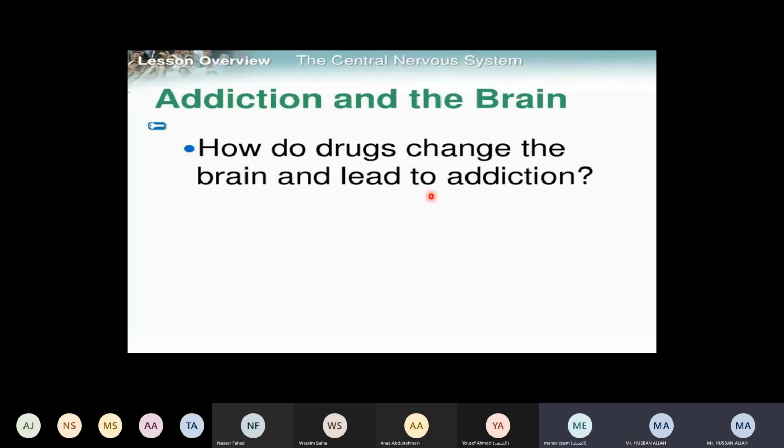The last point which we are going to take: addiction and the brain, right? Addiction and the brain. What is addiction? That they want smoking, right? Using drugs, right? To just sedate your mind. Sedate your mind. Sleep your mind. Simple. That is what addiction and the brain is.